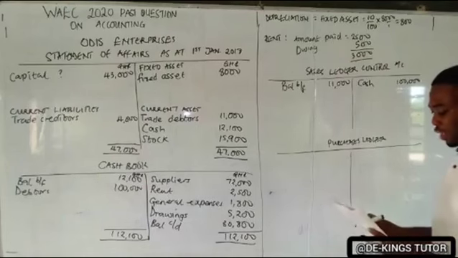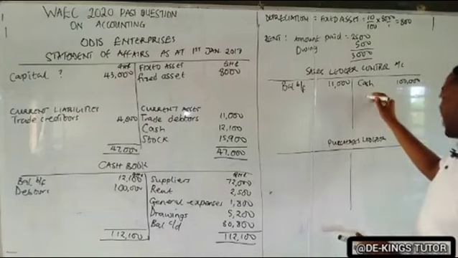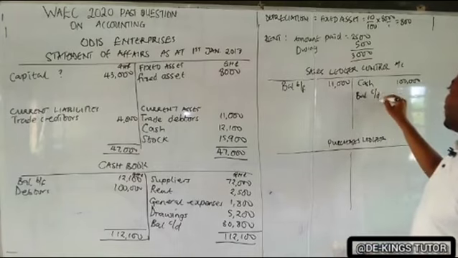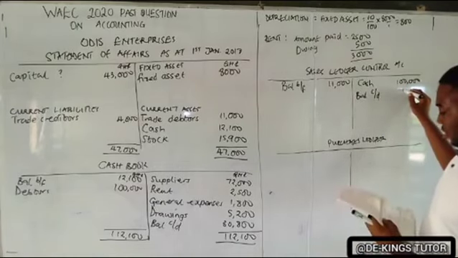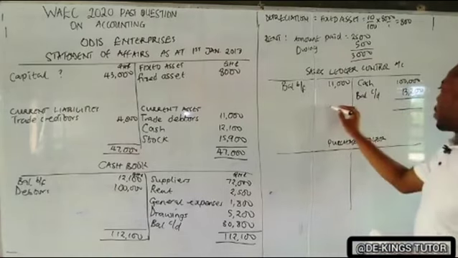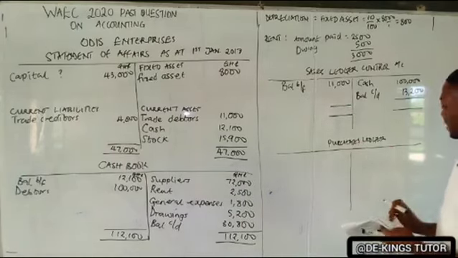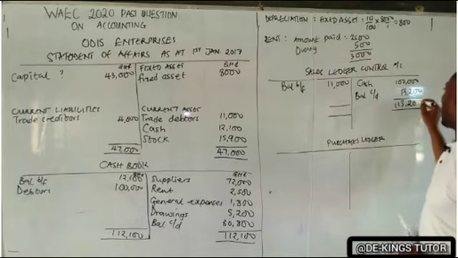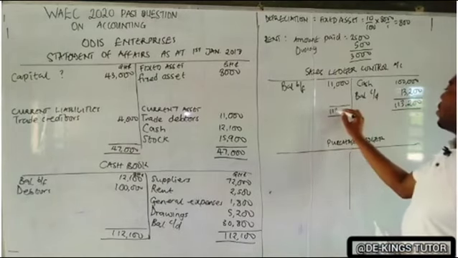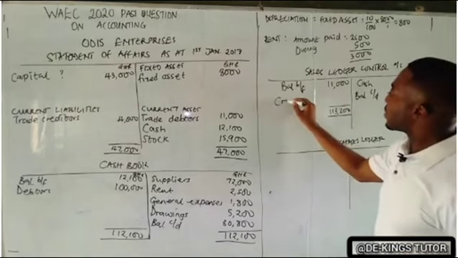Why? If you check the trade debtors in the question, 31st December 2018, 13,200 for trade debtors. That is the balance carried down. So it will be written here, balance carried down as 13,200. Okay? So if we add up this, we will have 113,200. And these two are supposed to balance. So the balancing figure here is what we call the credit sales.